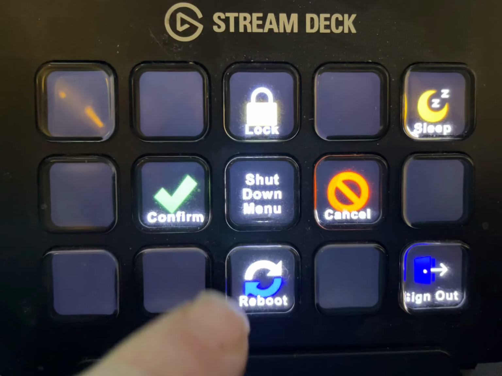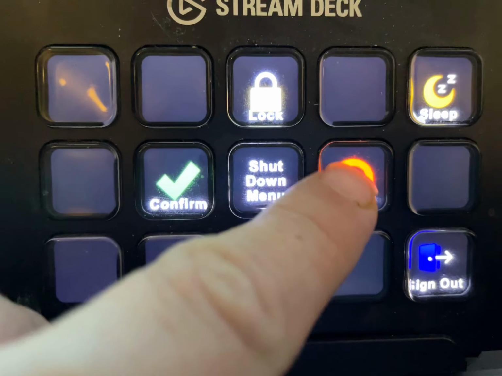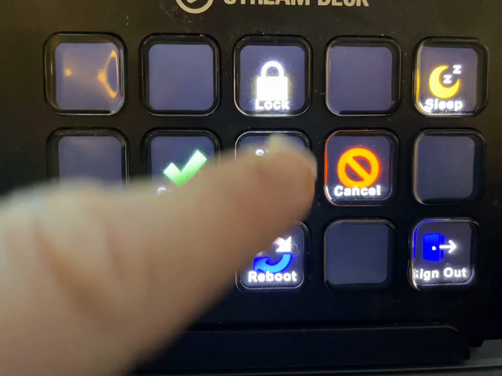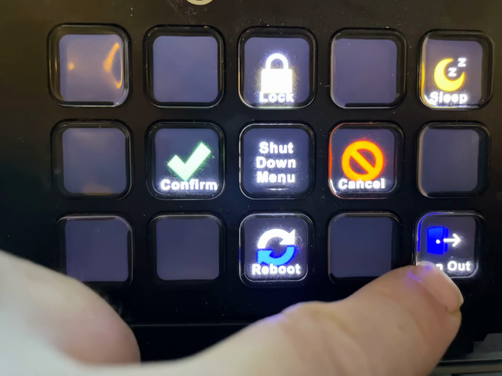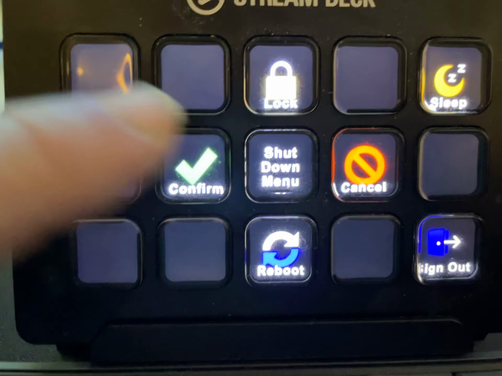I have the option to confirm and my computer shuts down, to cancel, to reboot the computer, or to lock the computer, or to sign out my account and to sleep. I'm gonna cancel it.